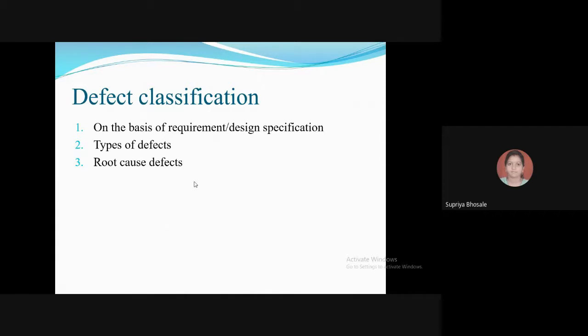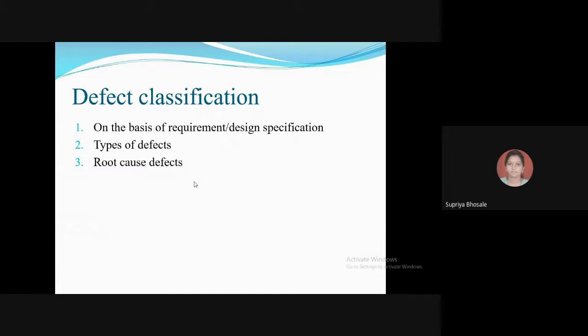So if your bug or defect is based on the user's gap or the producer's gap, it will be called a defect on the basis of requirement or design specification. Then types of defects.